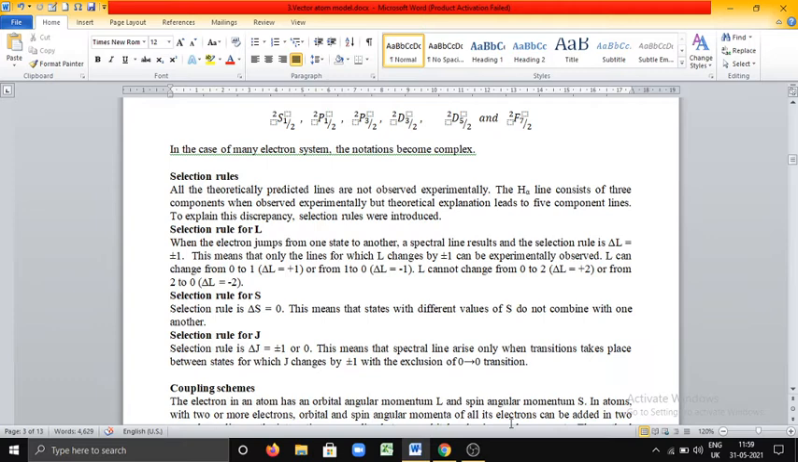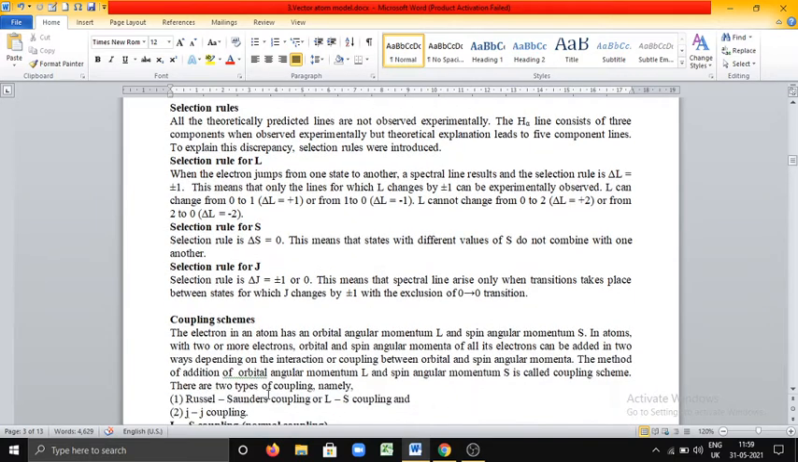Selection rule for S. Selection rule for S is delta S is equal to 0. That means transition takes place only from the orbits which contain the same values. Then only delta S will become 0. The states with different values of S do not combine with one another. This is the selection rule for S.